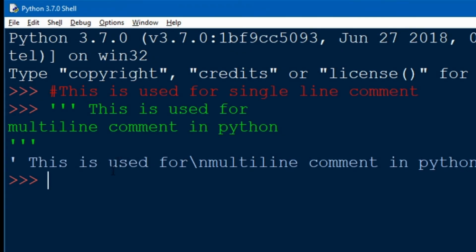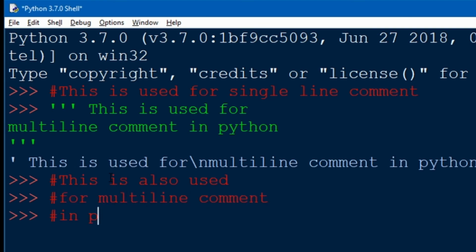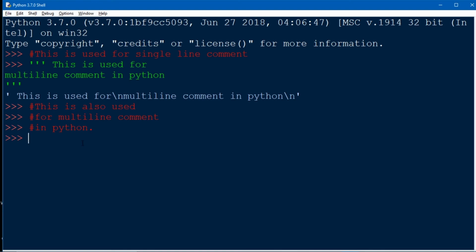We can also use hash for a multi-line comment, by writing a hash before every statement. Let me show by adding a hash before the print function. It will not work. See, there is no output. If we write the print function without hash, we will get output.